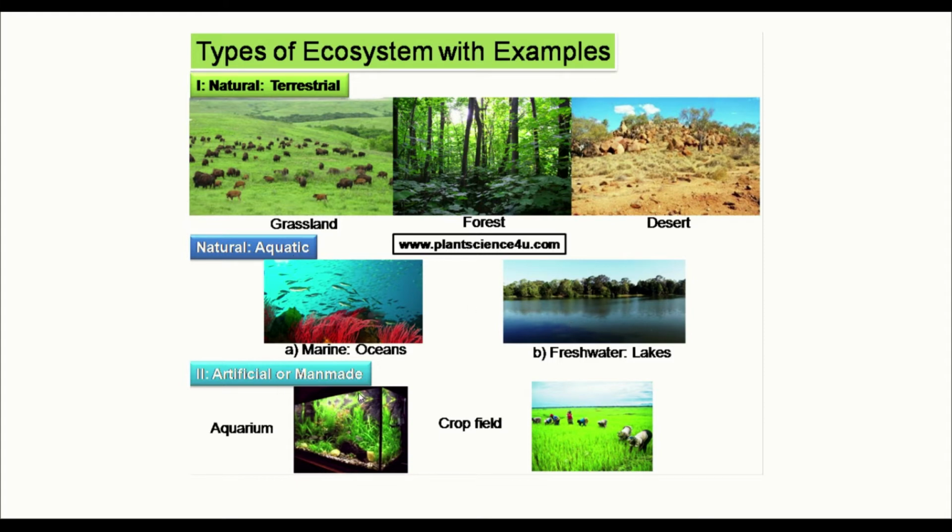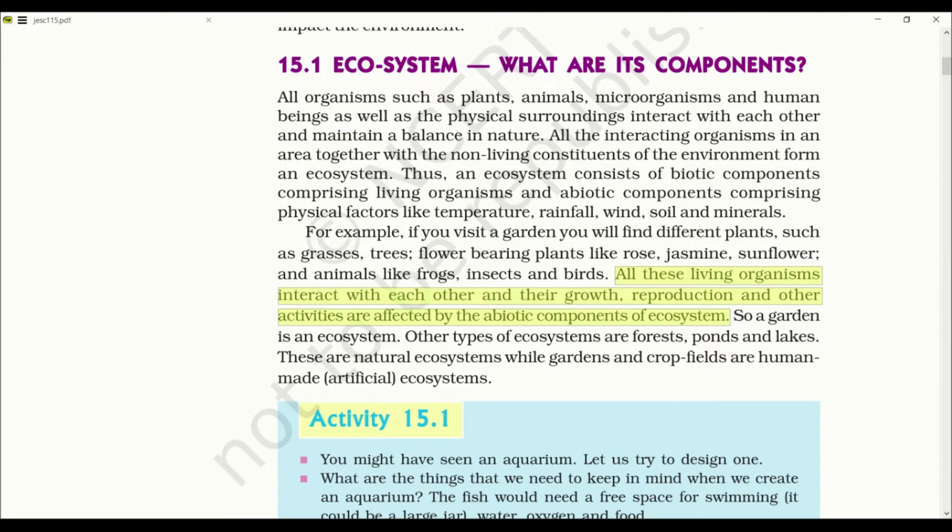Artificial or man-made ecosystem may be similar to the natural ecosystem, but it is made by man at a small scale. Aquarium is a type of man-made ecosystem. Crop field is also a type of man-made ecosystem. Garden is also an ecosystem. Other types of ecosystem are forest, pond and lake. These are natural, while garden and crop field are human or artificial ecosystems.